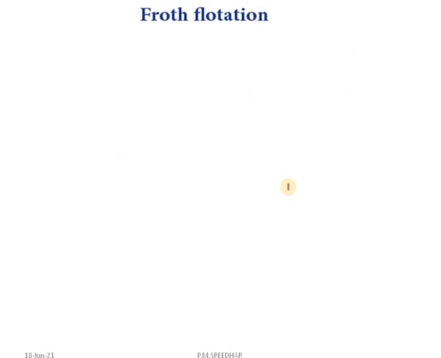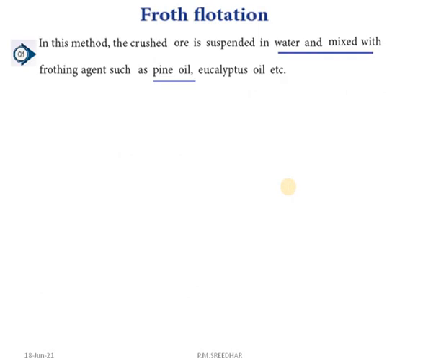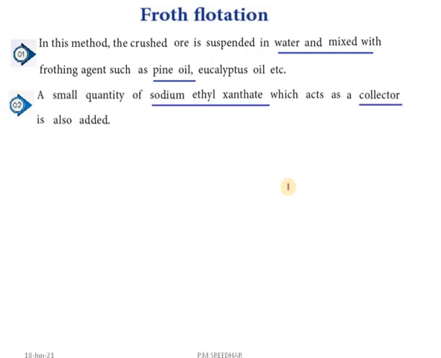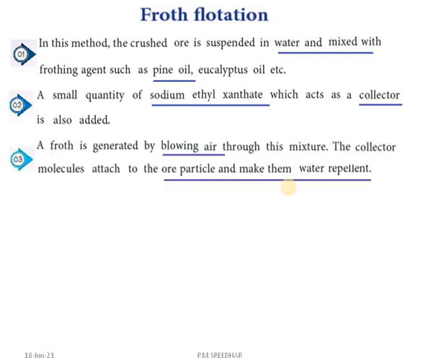Froth flotation. Point number 1. In this method, the crushed ore is suspended in water and mixed with the frothing agent such as pine oil or eucalyptus oil, etc. Point number 2. A small quantity of sodium ethyl xanthate which acts as a collector is also added. Point number 3. A froth is generated by blowing air through this mixture.